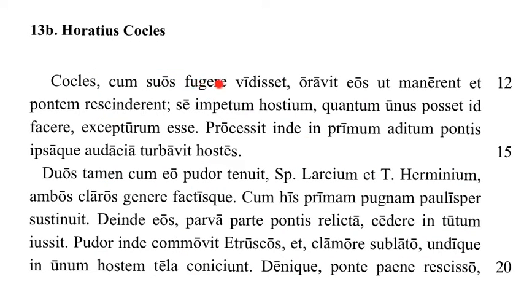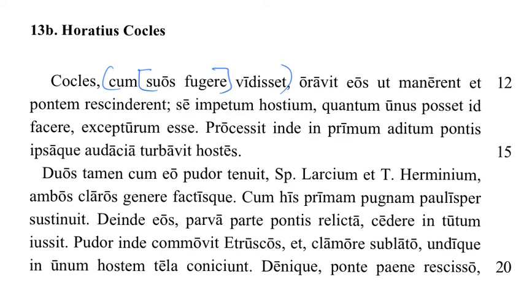Cocles cum suos fugere vidisset, oravit eos ut manerent, et pontum rescinderent. Okay, so what does our hero Horatius Cocles do? Well, he does it. When does he do it? When, sounds temporal to me, when he had seen, oh, and look, this is an indirect statement talking about what he had seen. He had seen that suos. That's kind of tricky, but you remember this from Caesar. They do it all the time. The Romans refer to suos, their guys, i.e. the Roman army.